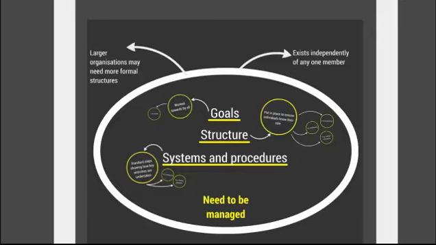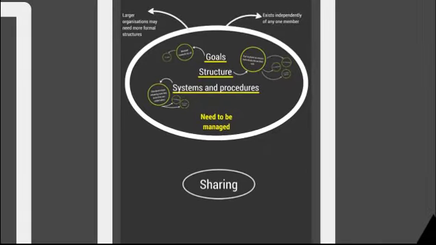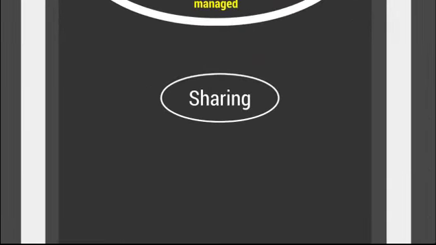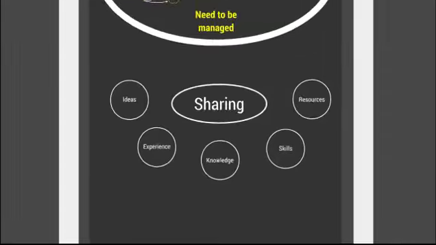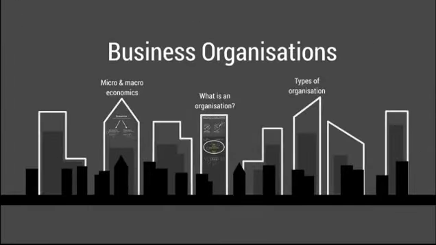So you might be thinking, with all these different things that an organisation requires, why does anyone bother? Well, the important thing about an organisation is that it involves a lot of sharing. An organisation means that there can be sharing of ideas, experience, knowledge, skills, and resources. Because of all this sharing, an organisation will achieve more efficiently than individuals working alone. So now we've got a really good understanding of what an organisation is, let's have a look at some different